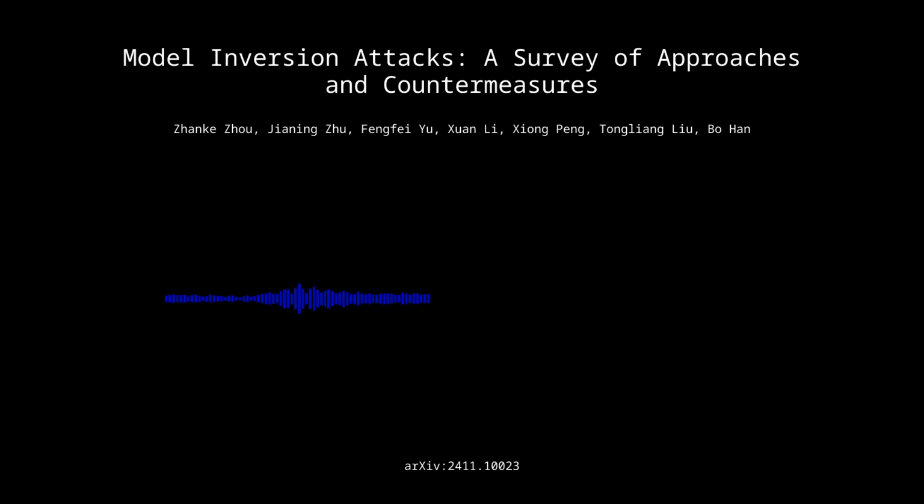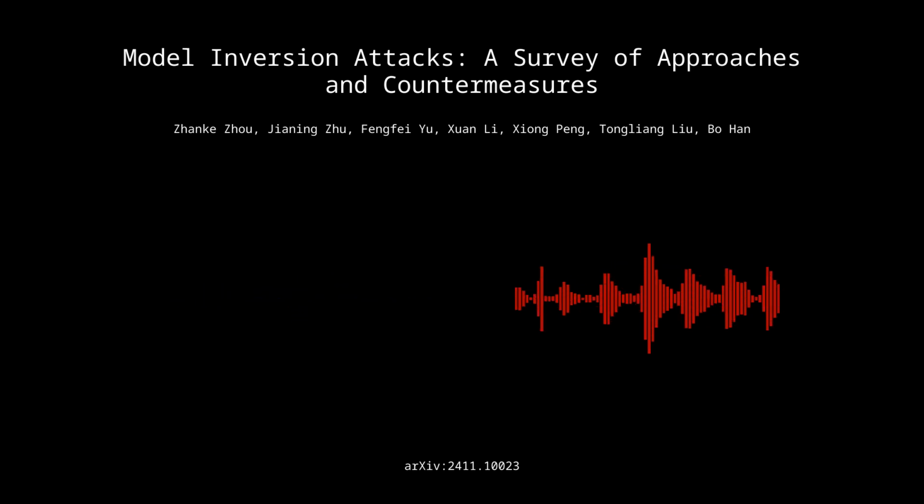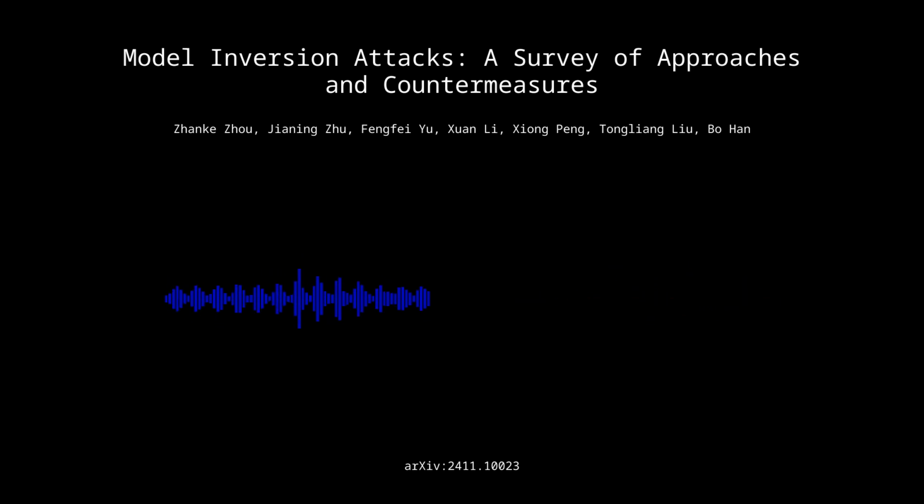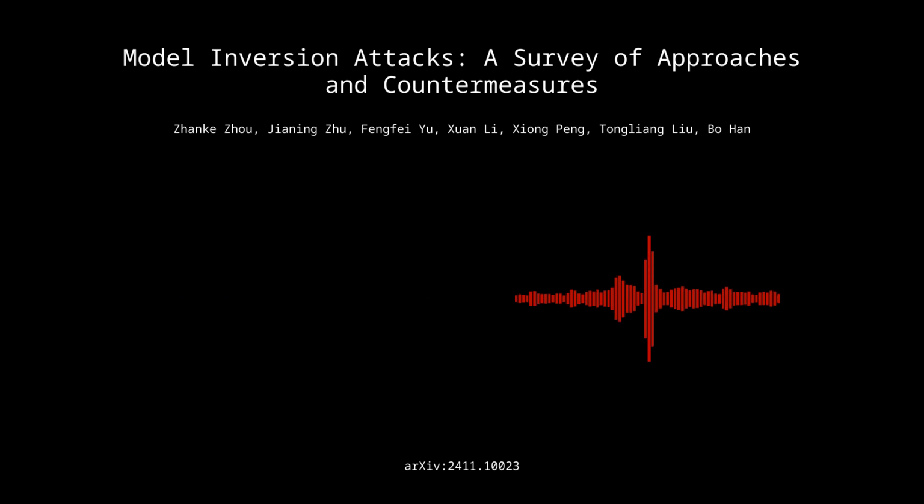And the paper introduces the concept of reverse hypothesis, a function that aims to map the model's output back to the input space, guided by some prior knowledge about the training data. The paper also goes into the different levels of inversion, highlighting the varying degrees of information that the attacker might aim to recover. What kind of stuff are we talking about here? These range from recovering the entire training data set to extracting specific samples or even just inferring statistical properties of the data. So the severity of the attack depends on how much information they're actually able to extract.